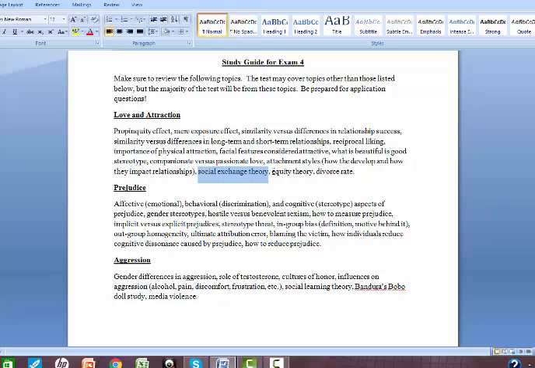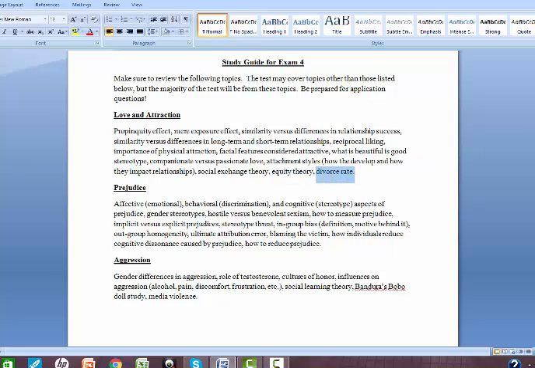Equity theory is the idea that we are happiest when our relationships are equitable. In other words, when they're fair. So an equitable relationship is one where both partners are putting in equal time and effort. So when you have one partner who's doing everything, that partner is under-benefited. When you have one partner who's doing nothing, that partner is over-benefited. And so this is probably going to cause problems if this goes on for very long, which leads us into